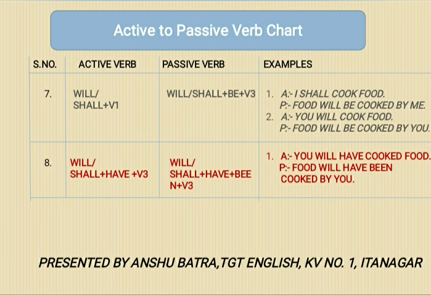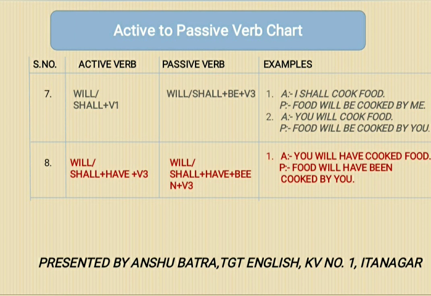And this is also the rule that in passive voice we have to use third form of the verb. So to maintain the rule, we use be to represent first form of the verb, and we use third form of the verb to represent passive voice. Let's understand with the help of this example.